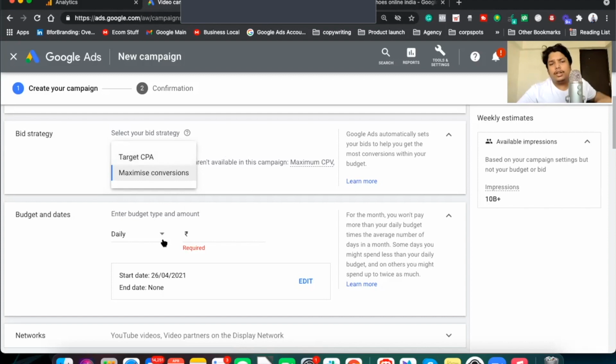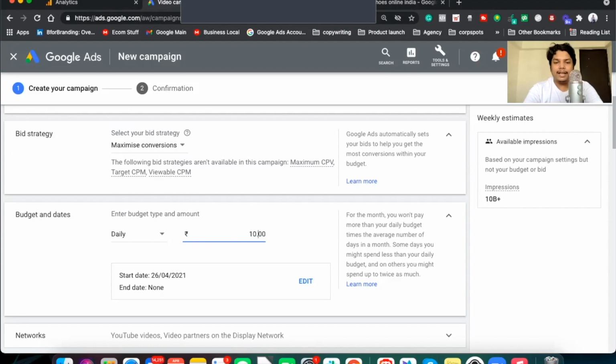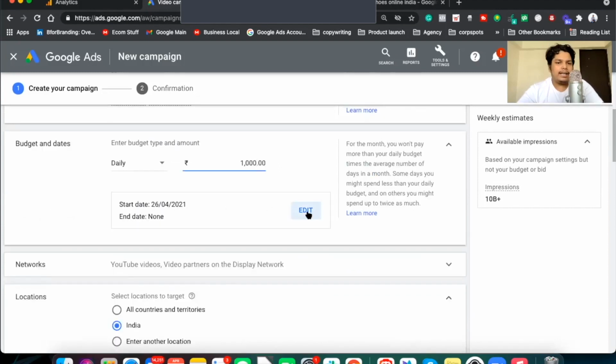What is your daily budget? Let's say for a start, I would go with 1,000 rupees a day. I can easily spend that and make a profit out of it. So 1,000 rupees a day. I can select my start and end date. I don't want to end this campaign. I can manually turn off this campaign, so that's not an issue.